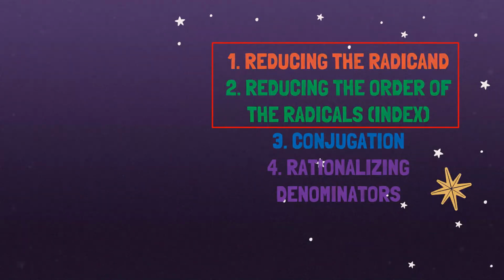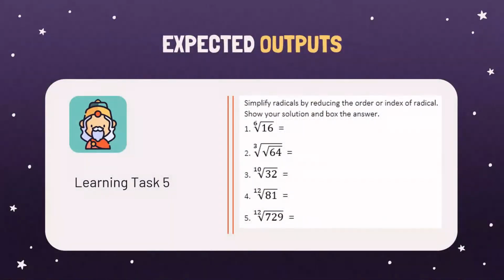Now, in your expected outputs, you should be able to answer the following. Simplify radicals by reducing the order or index of radical, and then show your solution and box the answer. Your answer will be written on a pad paper or in a LAS that would be given or distributed to each of you in the retrieval day.